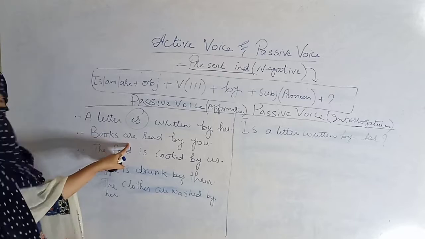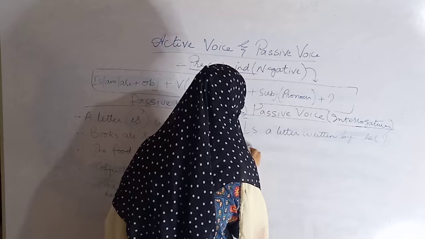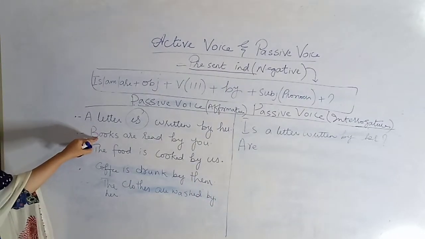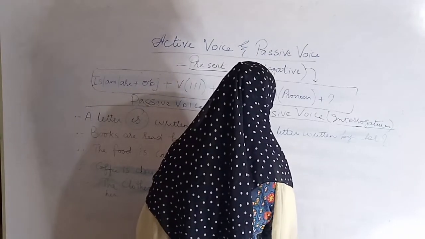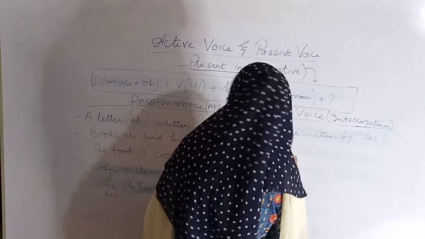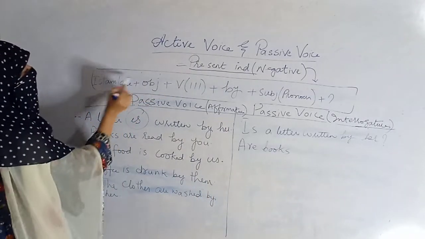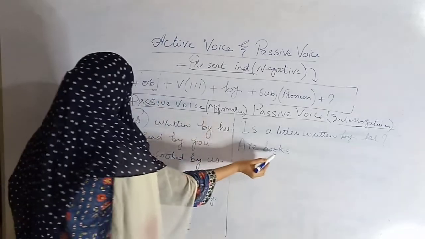Because this is interrogative, "are" will come first. Are, then your object is books. Are books. We have solved the issue of the helping verb because "are" will come, then the object.